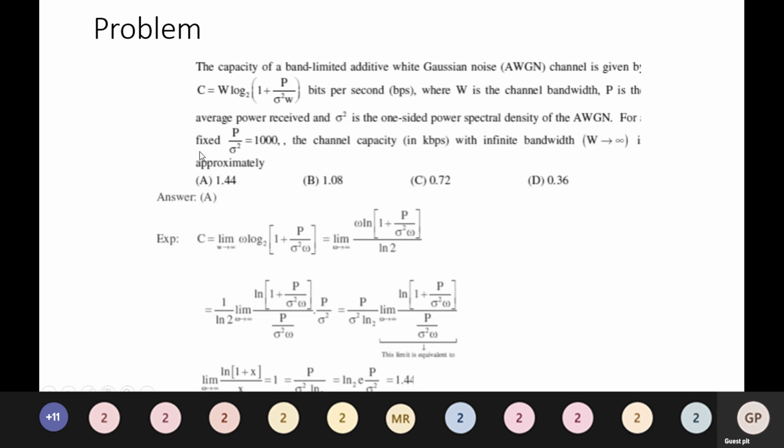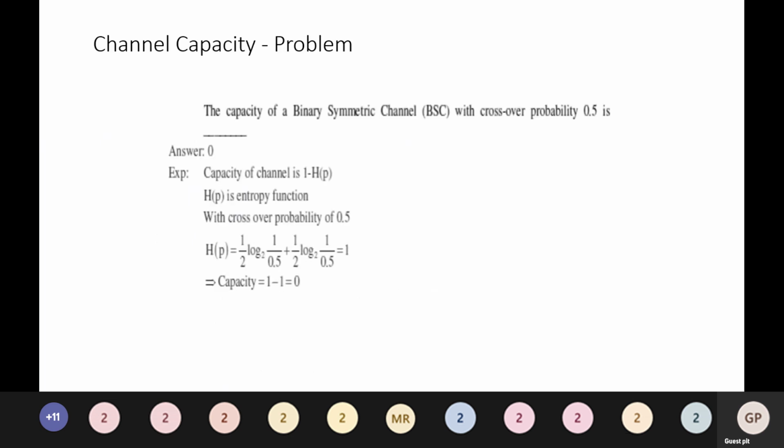So the answer is 1.44. So we'll be getting the answer as 1.44. Similar problems will be given in your GATE exams. So we'll just move on to the next problem.